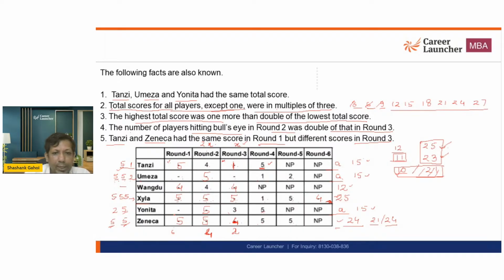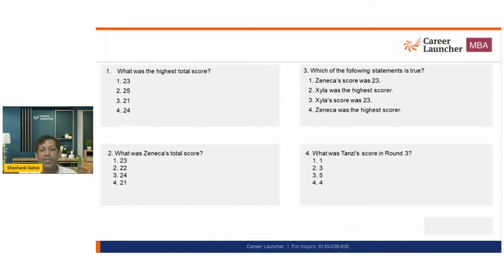ठीक है. Now, I need to fill 2. This is definitely 2. Now I need to fill 2 and 5. Now 1 5 is here, so remaining 5 should be here, and this should be 2. And this is how we can get all the possible values. Now, first one, what is the highest total? That we already figured out.